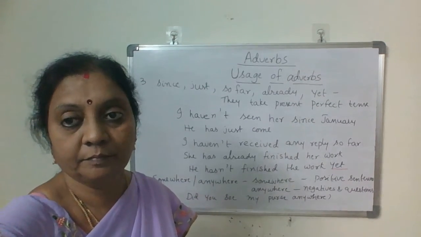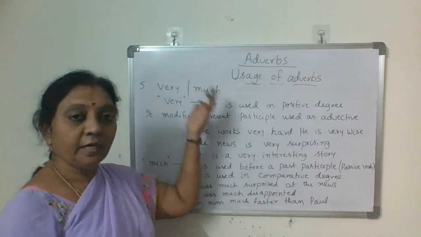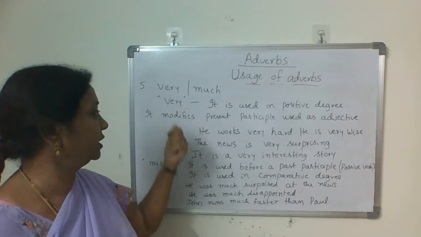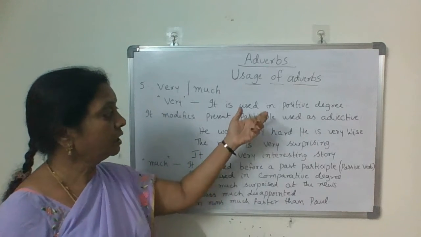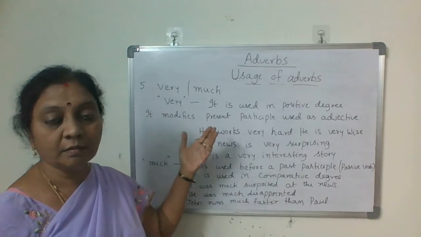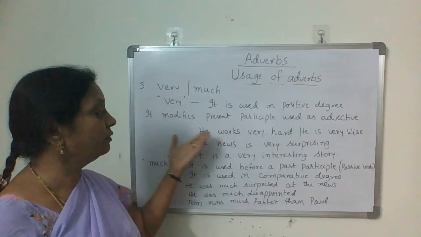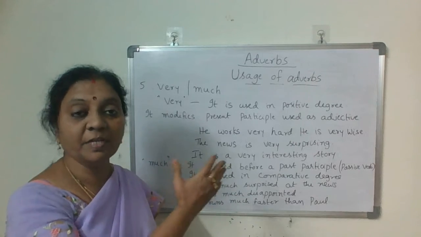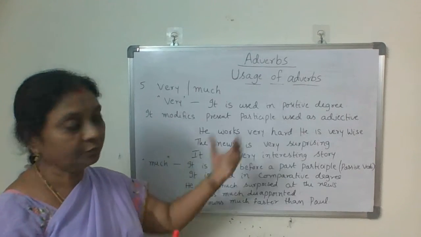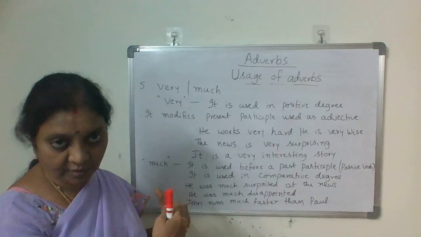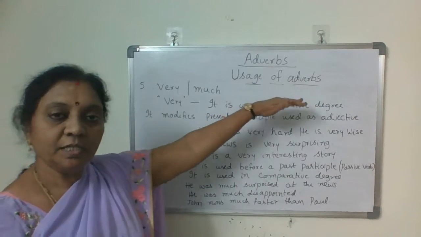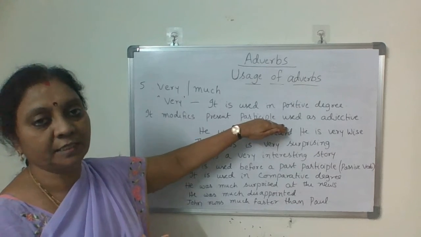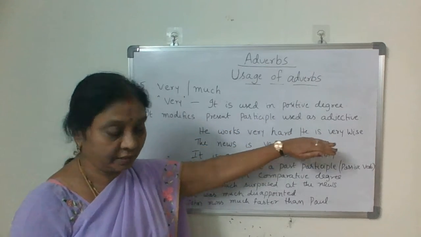Next, very and much. When do we use and how do we use them? Very is used in positive degree. It modifies a present participle used as an adjective. Whenever a present participle is used as an adjective, it modifies that. First one, it is used in positive degree. Second one, it modifies a present participle when it is used as an adjective.